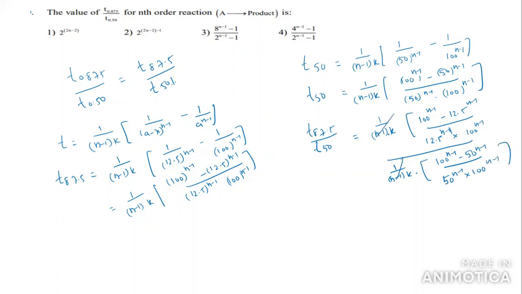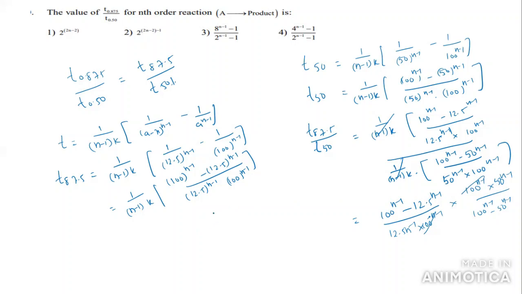So this and this cancel here. So what you will get here, 100 power n minus 1 by 12.5 whole power n minus 1 by. So here this is 12.5 whole power n minus 1 into 100 whole power n minus 1. This is 100 whole power n minus 1 into 50 whole power n minus 1 by 100 power n minus 1 minus 50 power n minus 1. So this 100 power n minus 1, 100 power n minus 1 is cancelled. You will get it here. Clear, man? So what you will get here?